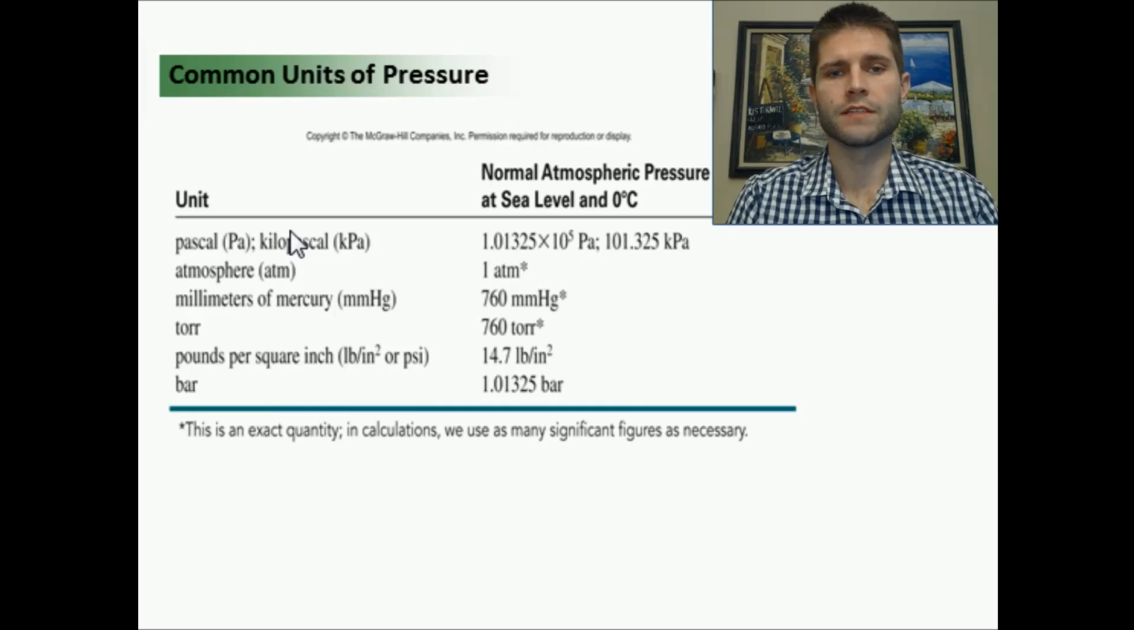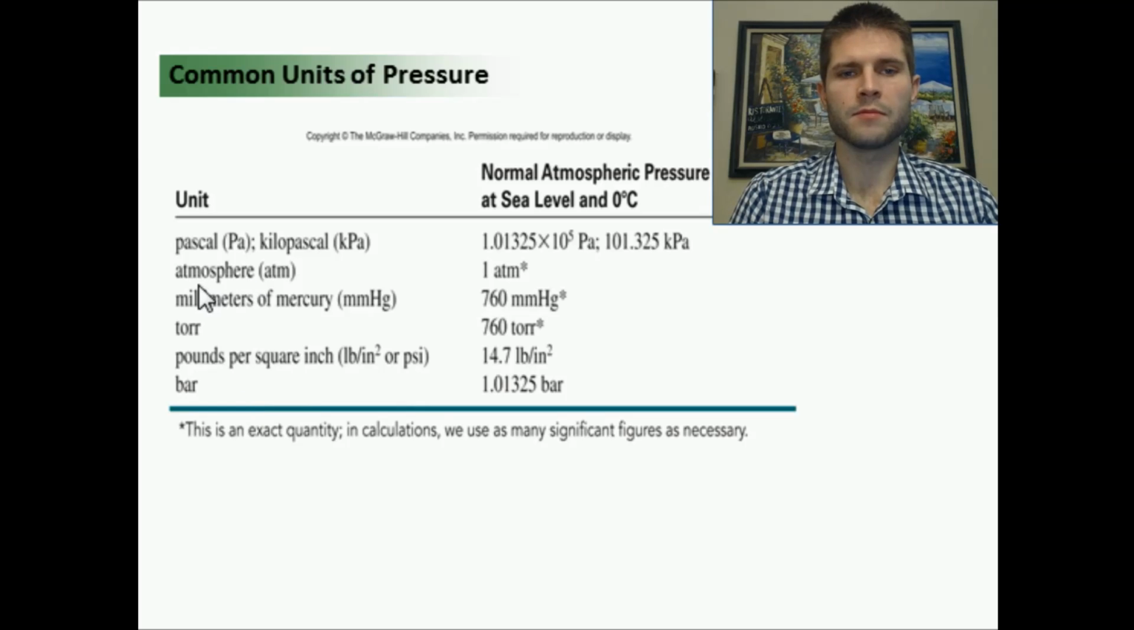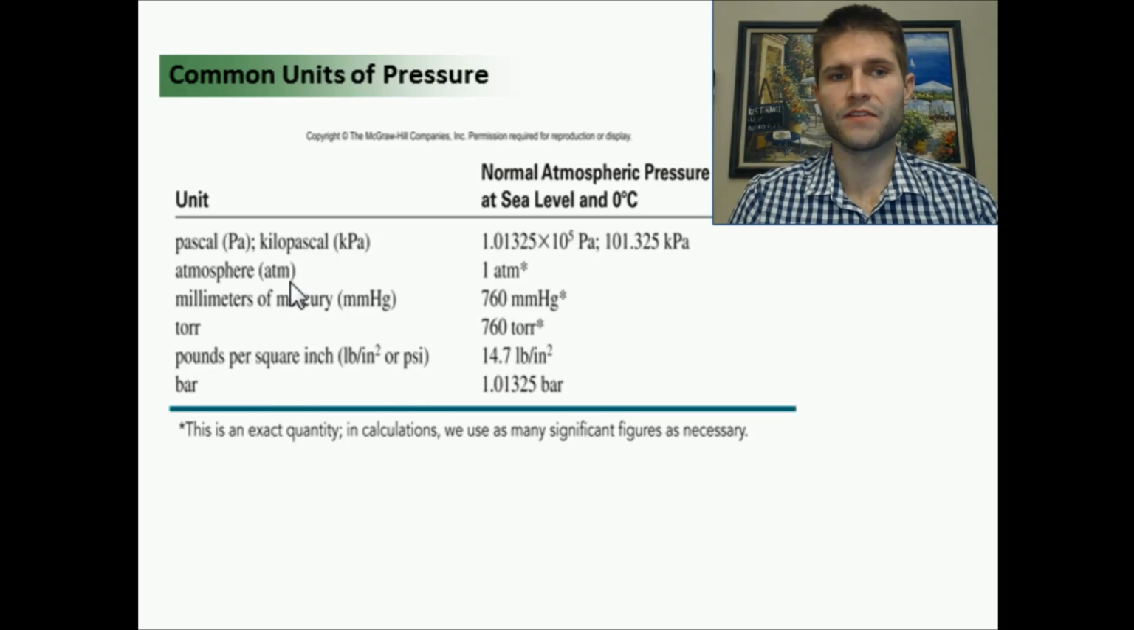These are our units of pressure. We have Pascal, atmospheres, millimeters of mercury, torr, pounds per square inch, and bar. Now you've probably heard 2, maybe 3 of these. You've probably heard atmospheres. This is atmospheric pressure. And you probably have heard pounds per square inch. This is the PSI that is in your tires.